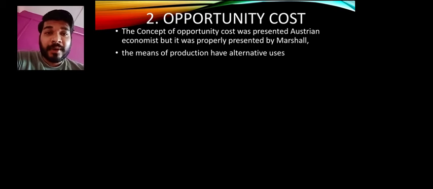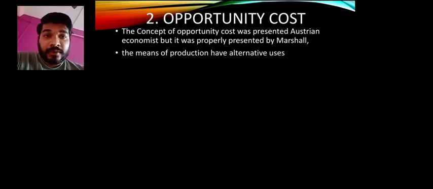Means of production is nothing but when you have a production house, you have your land, labor, entrepreneur, and capital, and out of which you are doing production, you are making something new from it. That is called alternative uses. So opportunity cost says that when you have limited resources, apart from what you are producing, you can produce another thing without changing your labor or machines. That alternative thing is called opportunity cost.